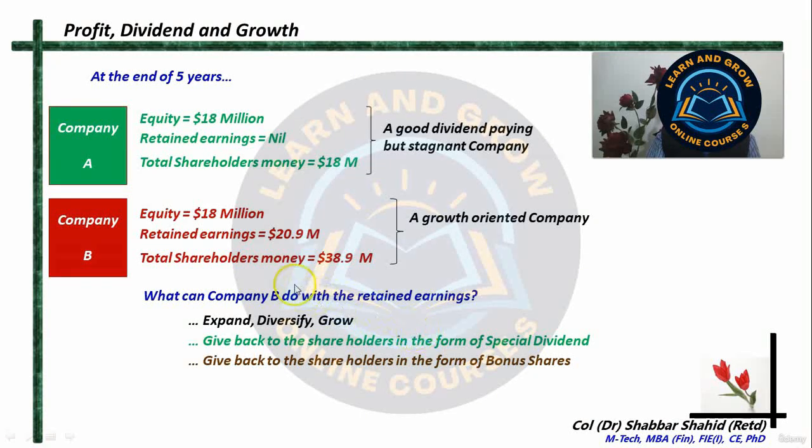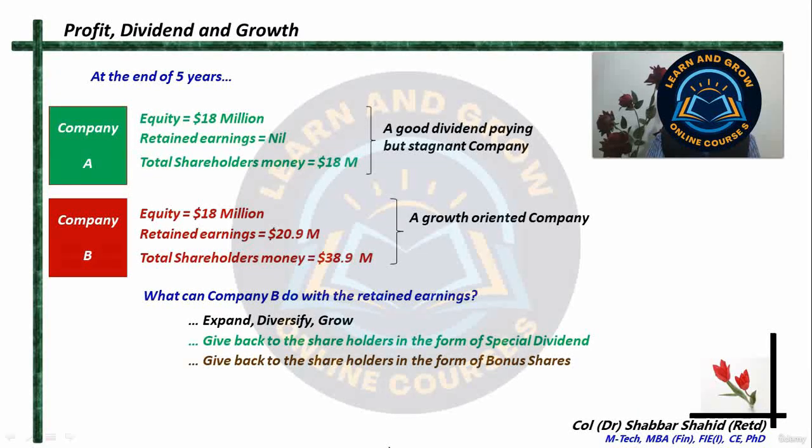Or the company can utilize that money for the purpose of giving bonus shares to the shareholders. This money from the retained earnings, it will transfer into the equity head, and to the shareholders, the company can issue bonus shares at no cost. So these are the ways where the company can utilize the retained earnings.